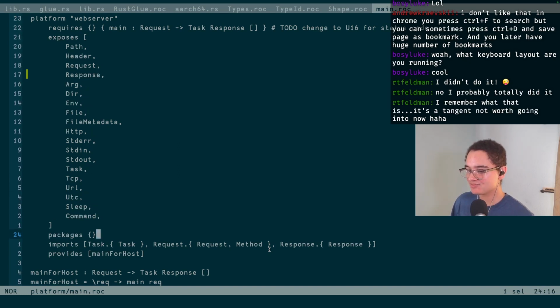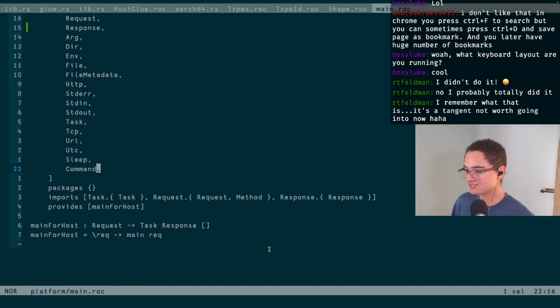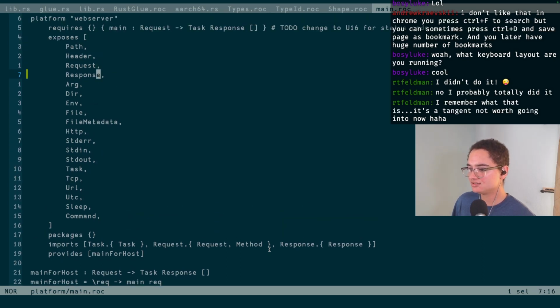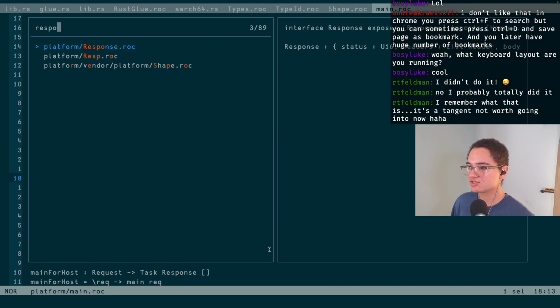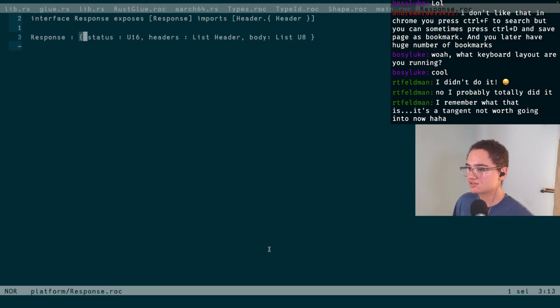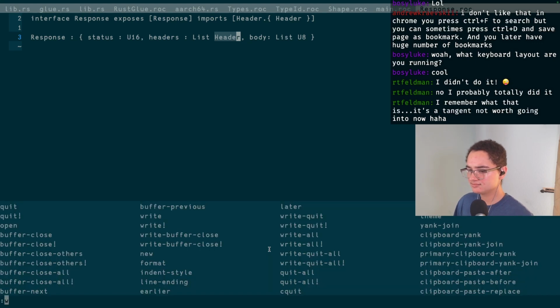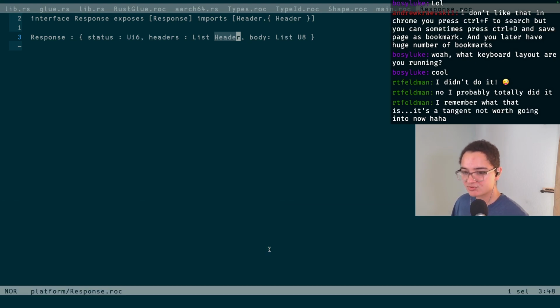Trying to think what else there might be that we're missing here that would cause this to miss methods. Where does header come from? So we have request and response. Let's go to response, which wasn't generating. So we have a response, which is a list of headers. Yeah, that all makes sense. I guess, Richard, do you have any ideas why glue is more broken? I guess this is a lot more updated modern glue overall, but I'm just kind of curious if you have any insight into it missing a bunch of types that I guess used to be generated.